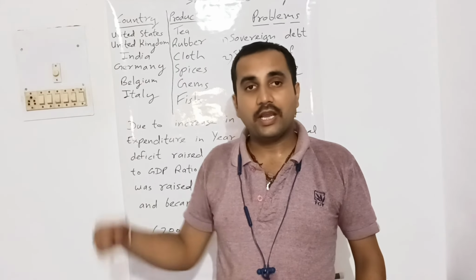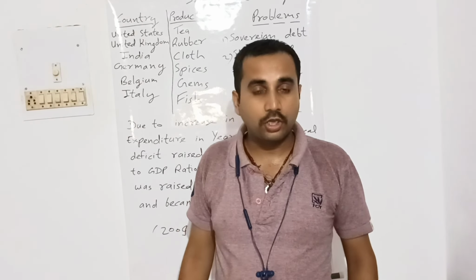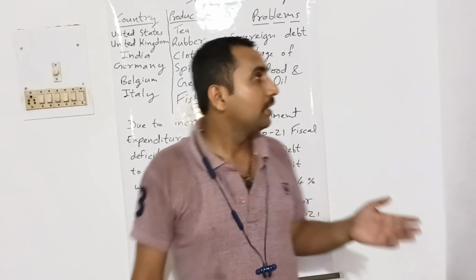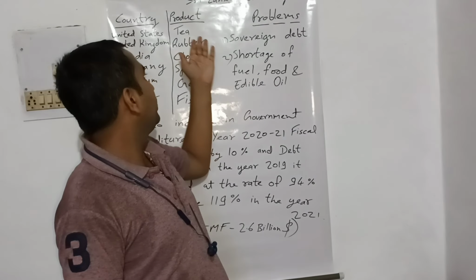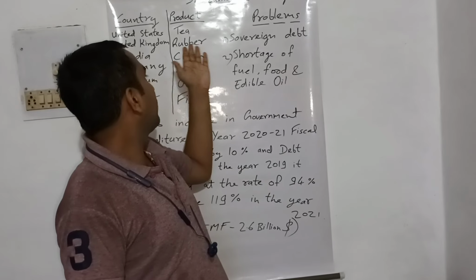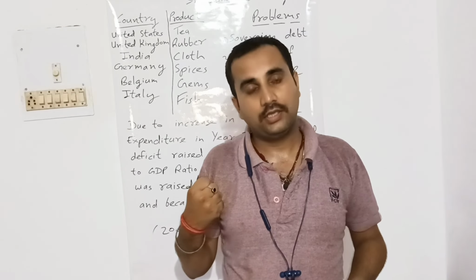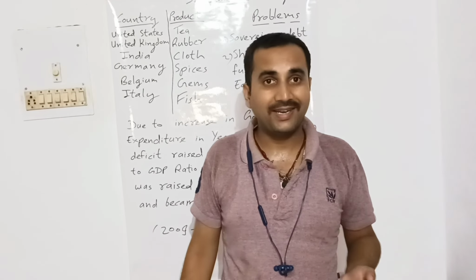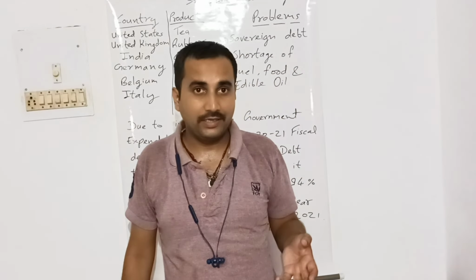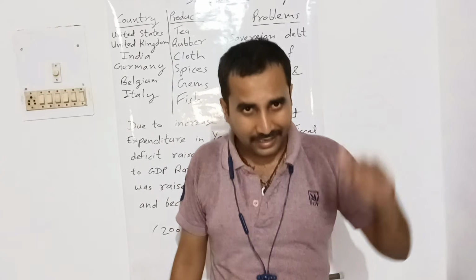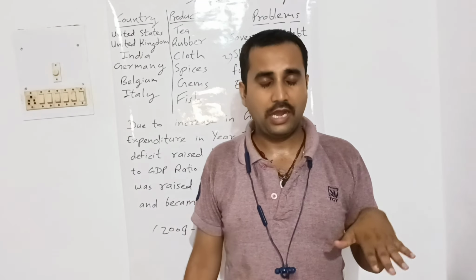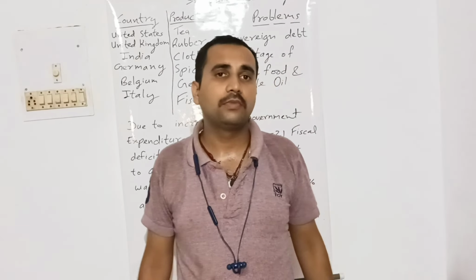They were exporting tea, clothes, spices, rubber. These were the products they were producing. If they did not have chemical fertilizers and used only biofertilizer, their productivity would become less at the initial time. How would they survive? That was the problem.